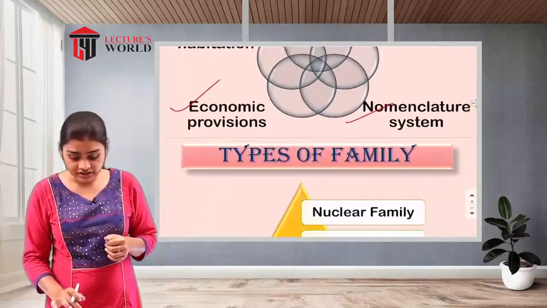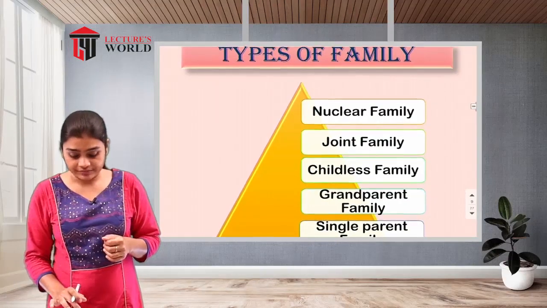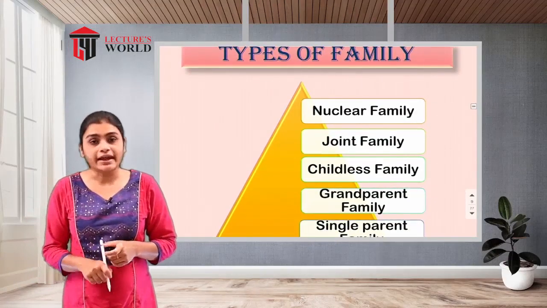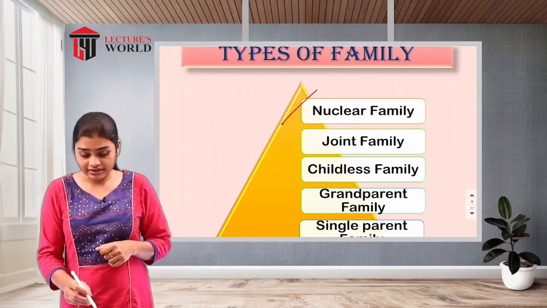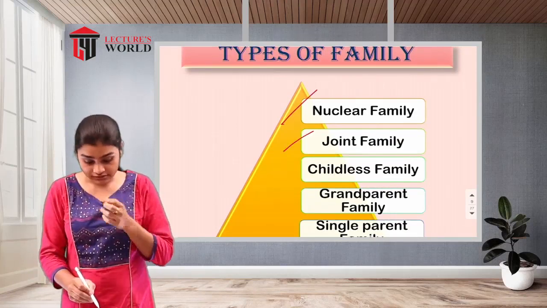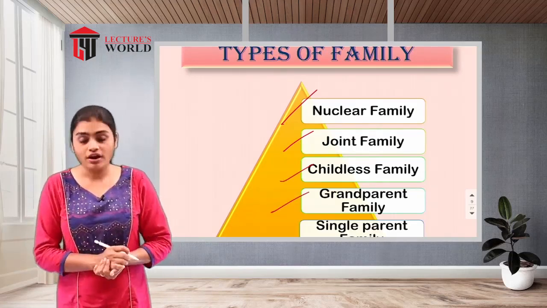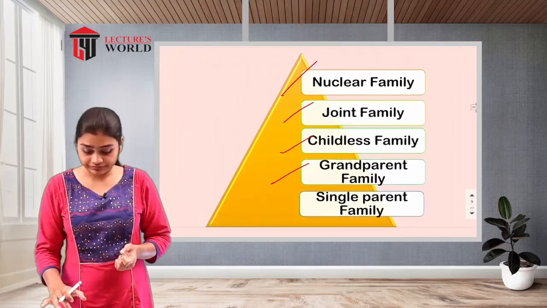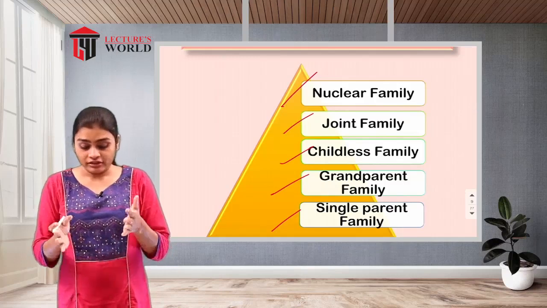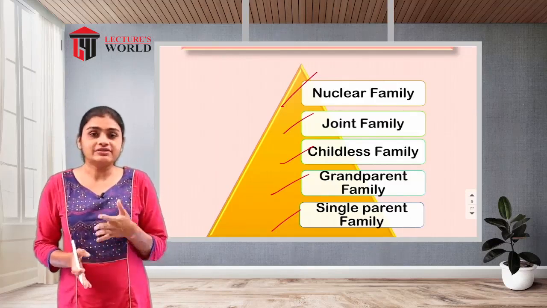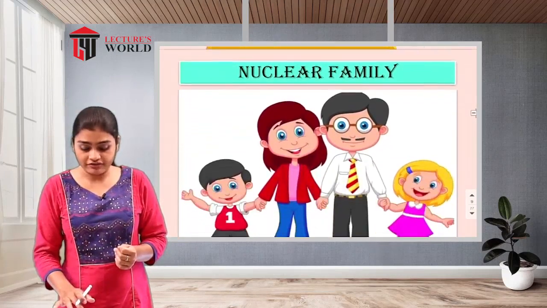After the characteristics, next we have the types of family. Mainly we have these types of family. The first one is the nuclear family, the second is the joint family, the third is the childless family, the fourth is the grandparent family, and the fifth is the single parent family. We'll see all these five types one by one. The first one is the nuclear family.